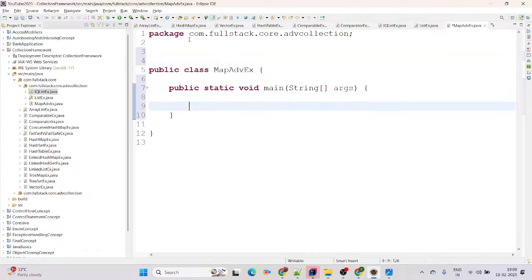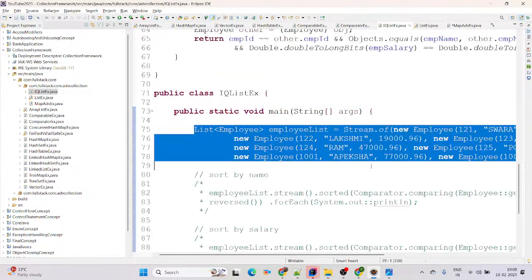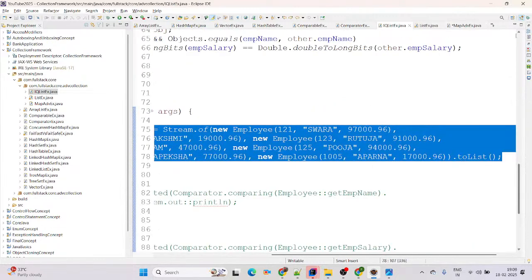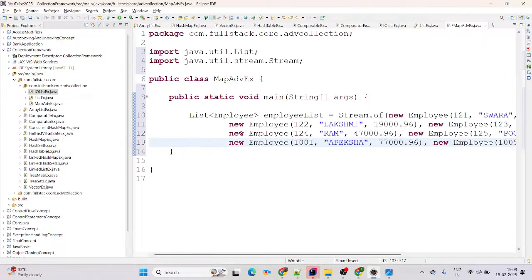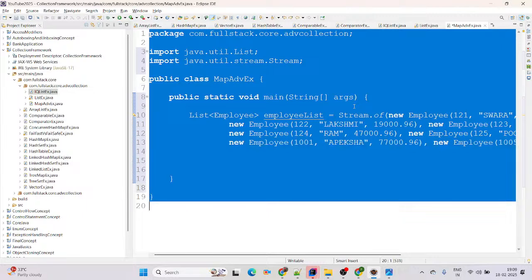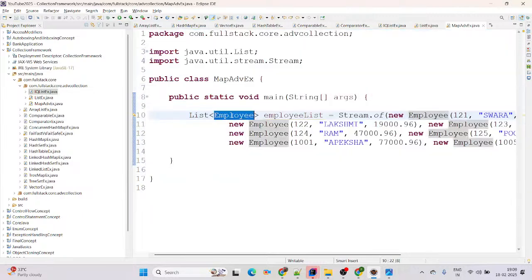Now we'll consider that we have the list of employees available. You can simply consider it here, and I will add those list of employees here as it is. Yes, because you know the access modifier, right? We have created the Employee class within the same package. That's why we are able to access this Employee class here also.